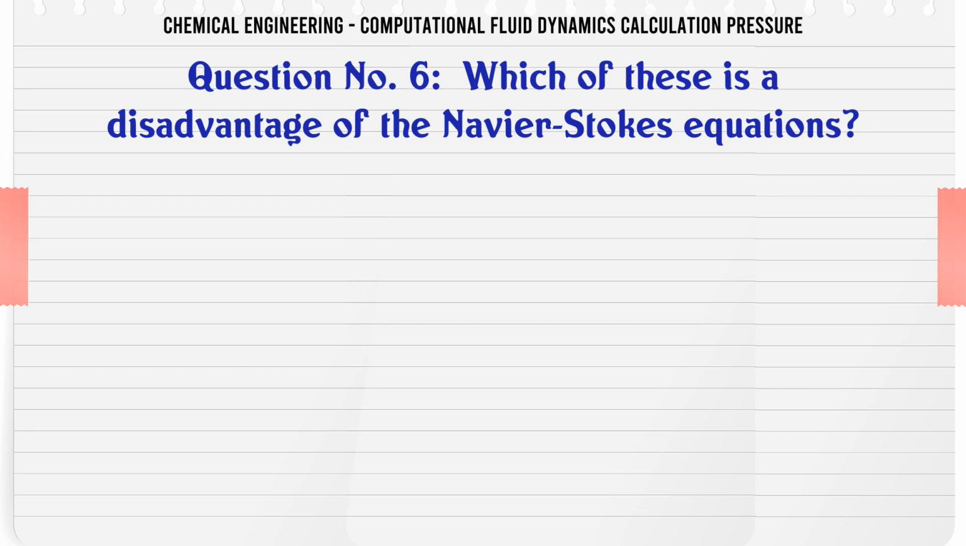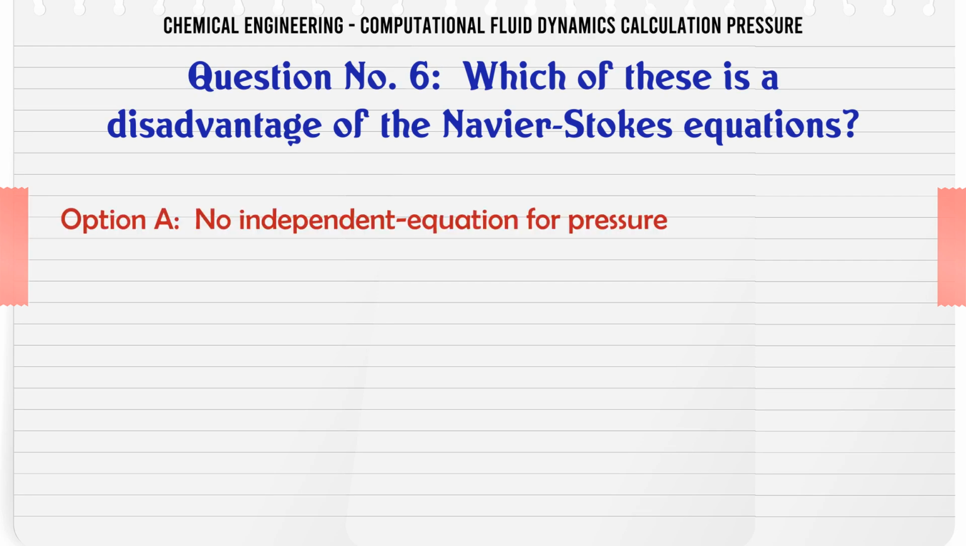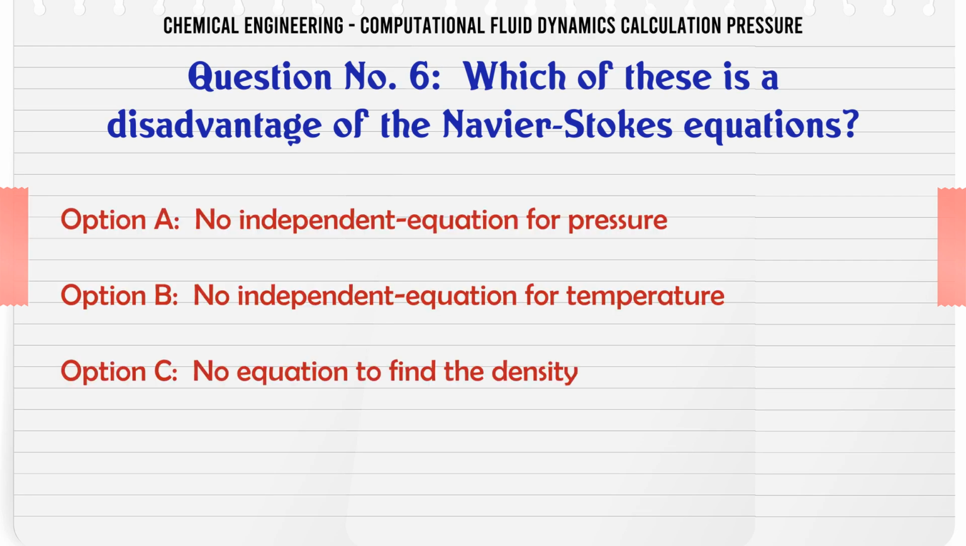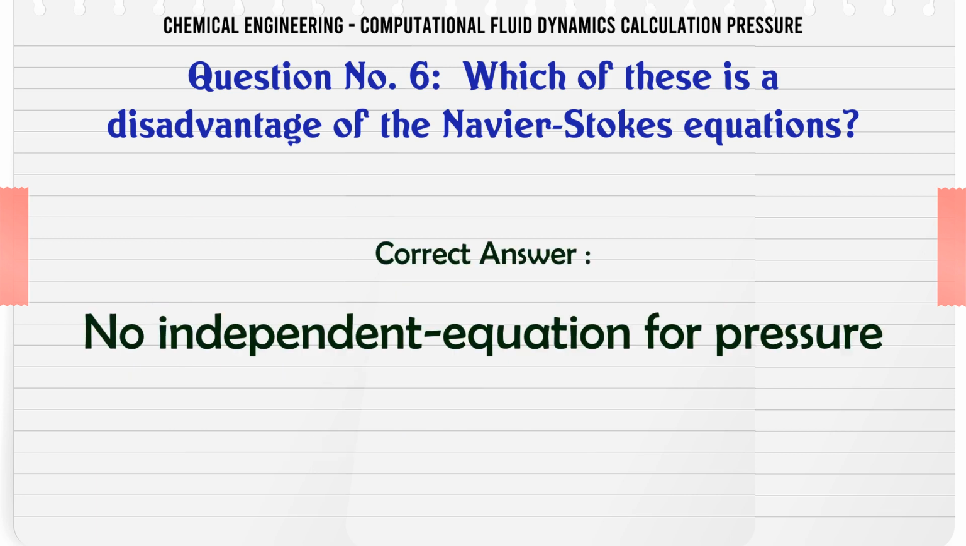Which of these is a disadvantage of the Navier-Stokes equations? A. No independent equation for pressure. B. No independent equation for temperature. C. No equation to find the density. D. No equation to find the velocity. The correct answer is no independent equation for pressure.